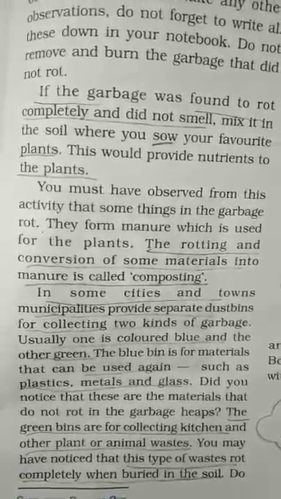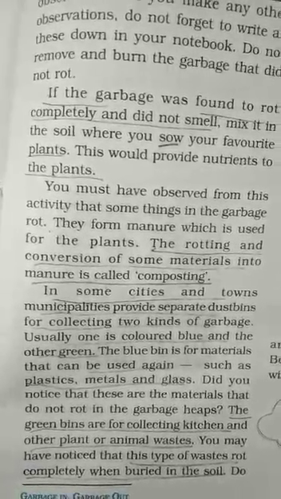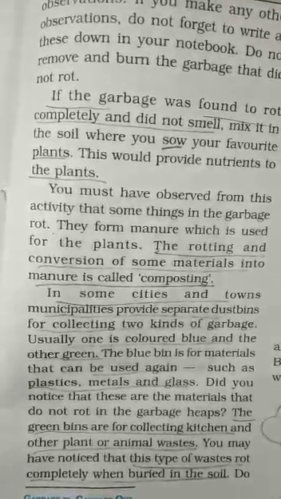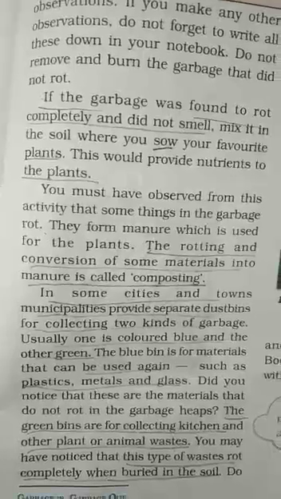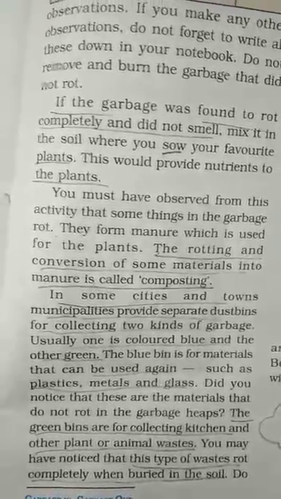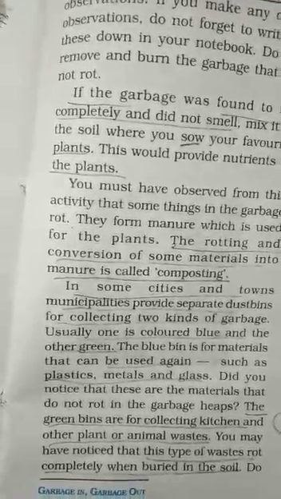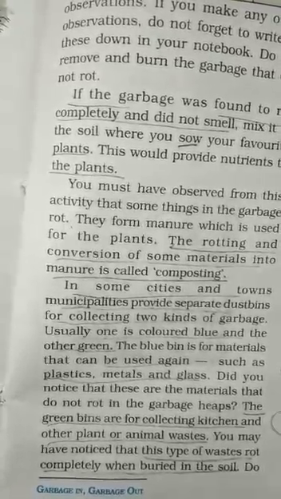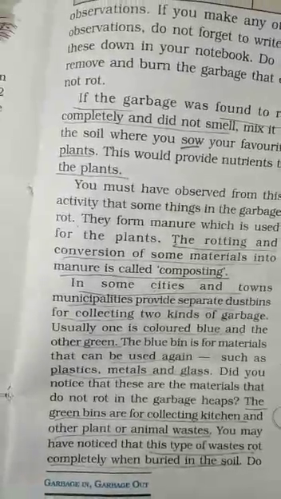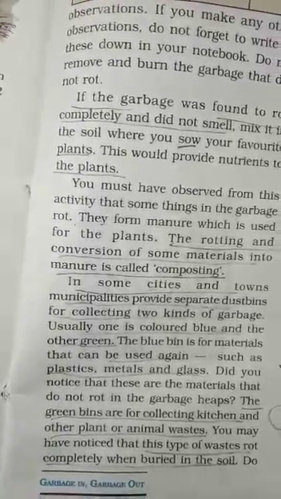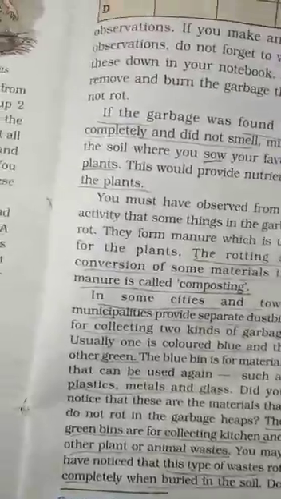But burning these produces smoke and some harmful gases that are unhealthy for us, and they pollute our environment. So we should try to stop such practices and avoid burning them. The wastes that could be converted into compost, we should use for composting.